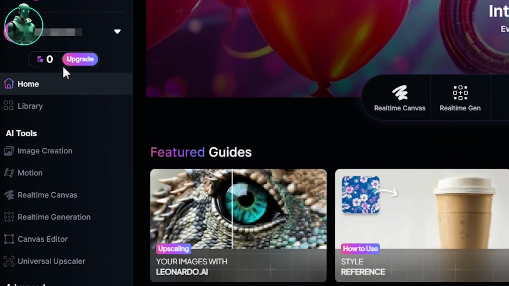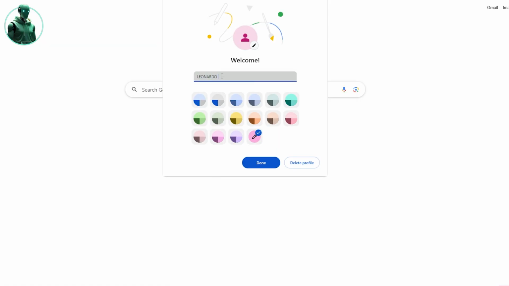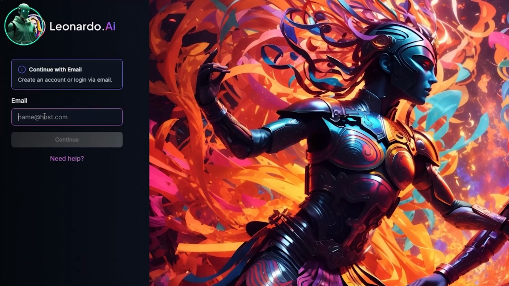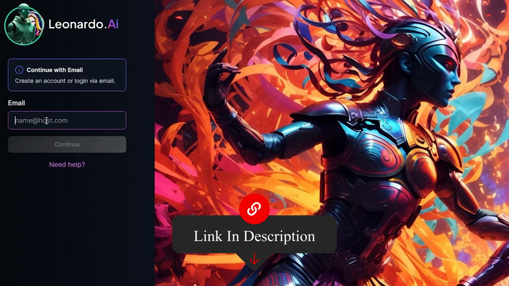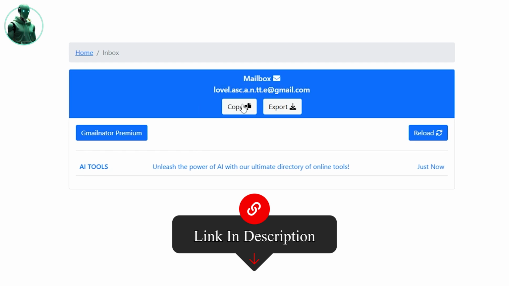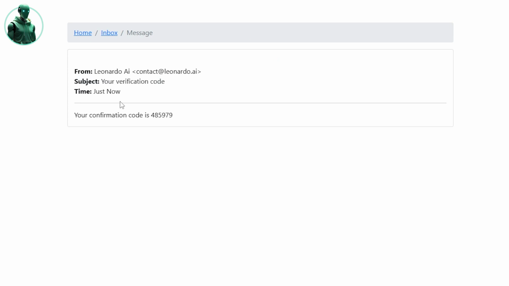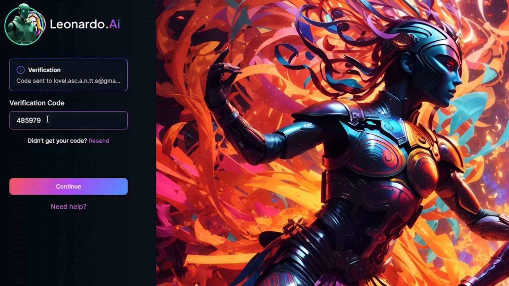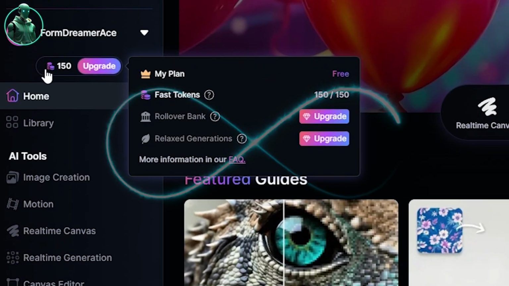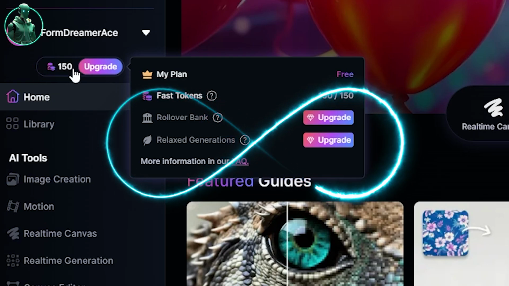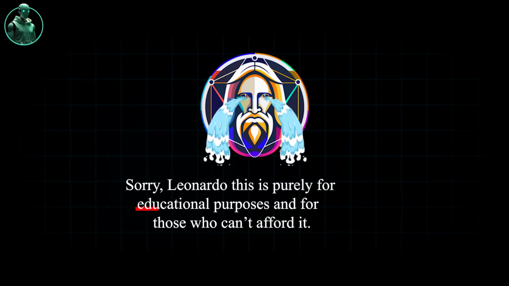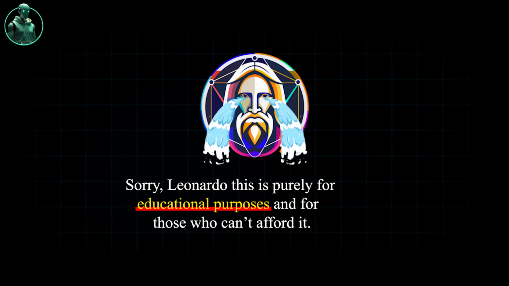If you run out of tokens, here's a trick. Create a new Chrome profile, visit Leonardo AI, and sign up again. Use the link in the description to generate a temporary email, copy it, and use it to sign up. You'll get the OTP in the temp mail's inbox. Enter the OTP, and you're good to go. Using this method, you can sign up unlimited times. Sorry, Leonardo, this is purely for educational purposes and for those who can't afford it.